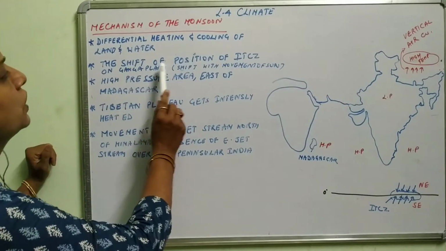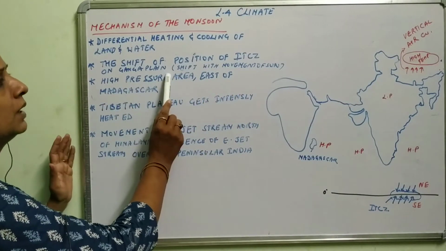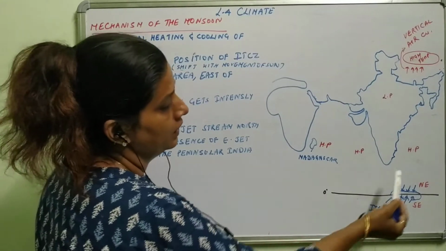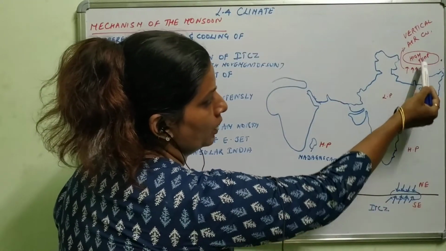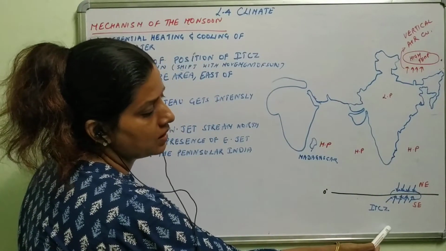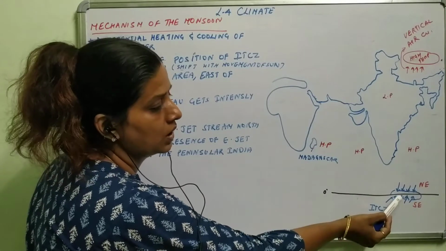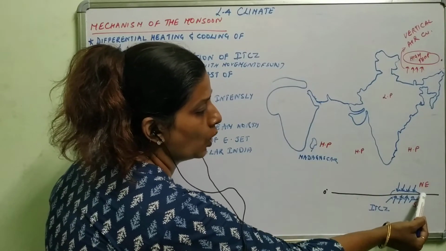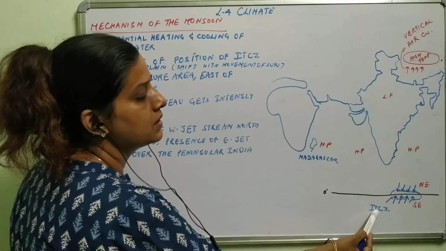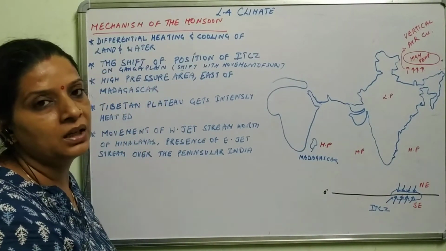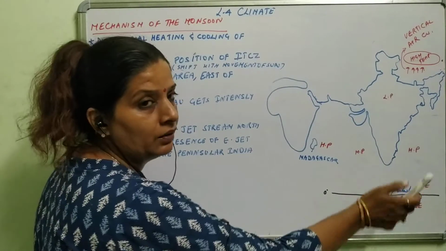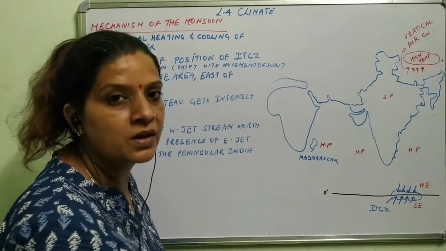Second point, the shift of the position of the ITCZ on the Ganga plain shifts with the movement of the sun. This is the equator. Northeast winds coming from the northeastern side reach the equator, whereas southeast winds coming from the southeastern side reach the equator. Both of the winds join together and make a trough that is called ITCZ, that is intertropical convergence zone. When both the winds meet together, they form the intertropical convergence zone.